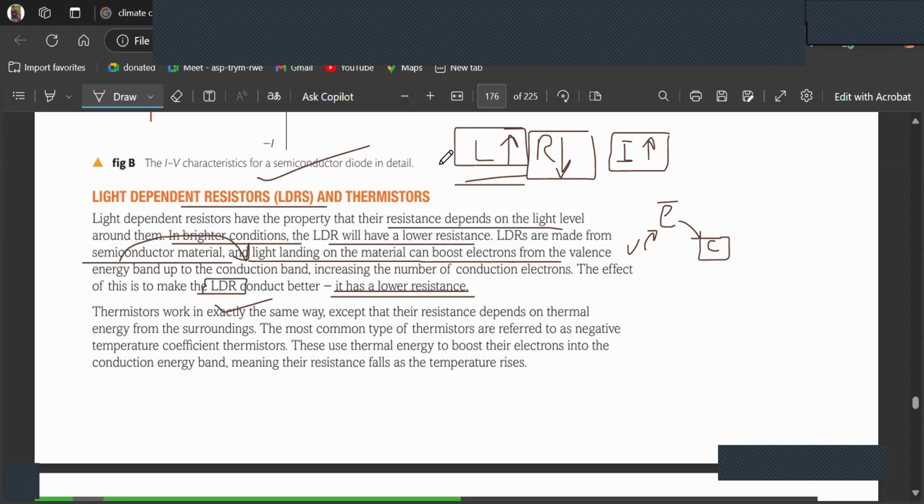So, how do LDRs work? Brighter the light, lower the resistance. Lower the resistance, higher the electron current, as electrons move from the valence to the conduction band. It makes the LDR a better conductor of current and current increases as well.